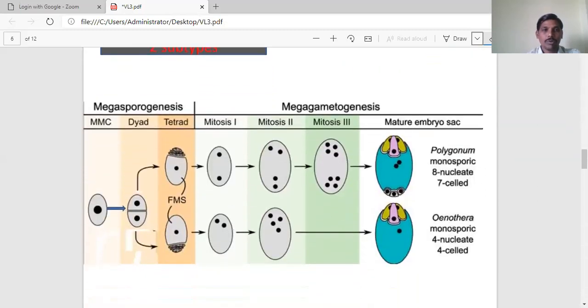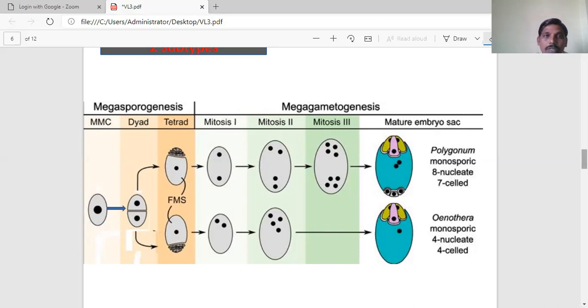First, we can go for the monosporic type. Monosporic, we already learned during the development process. First, the diploid megaspore mother cell undergoes the first meiotic division. It gives 2 nuclei and undergoes the second meiotic division. It gives 4 haploid cells. Among the 4, 3 are degenerated here. You can see clearly. And the only one functional megaspore containing one haploid nucleus undergoes successive mitotic divisions. It gives the embryo sac structure.